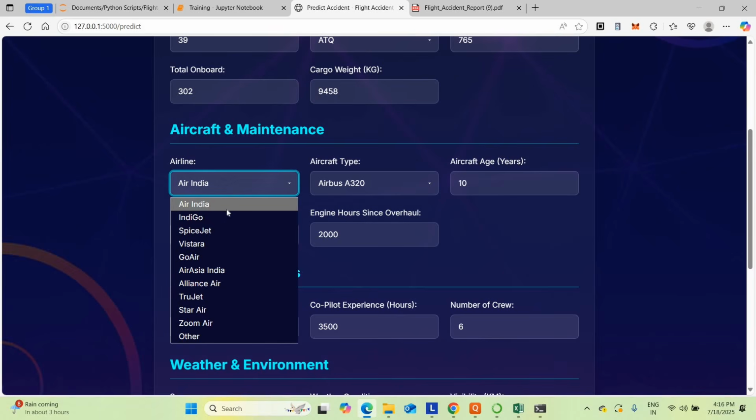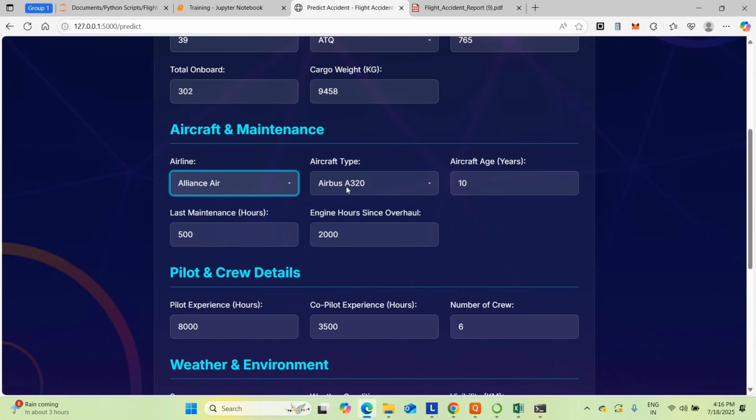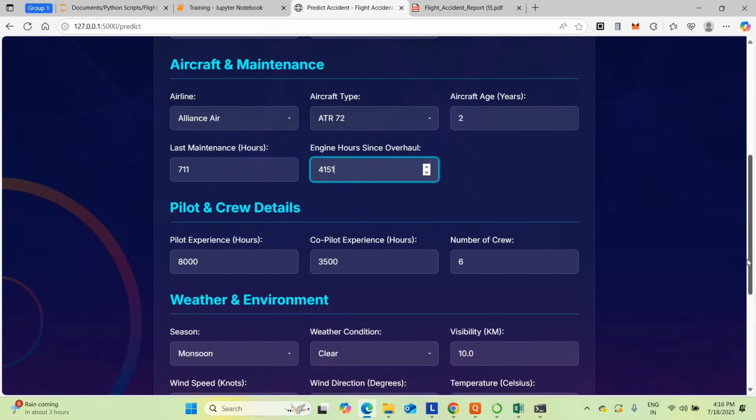The aircraft I'm going to take is an airlines aircraft. The particular flight model I'm going to take ATR 72. It's a very new aircraft, 2 years old. But the last maintenance was before 711 hours. Engine overhaul, it's taken around 4,151, which is very long to reconstruct the engine.